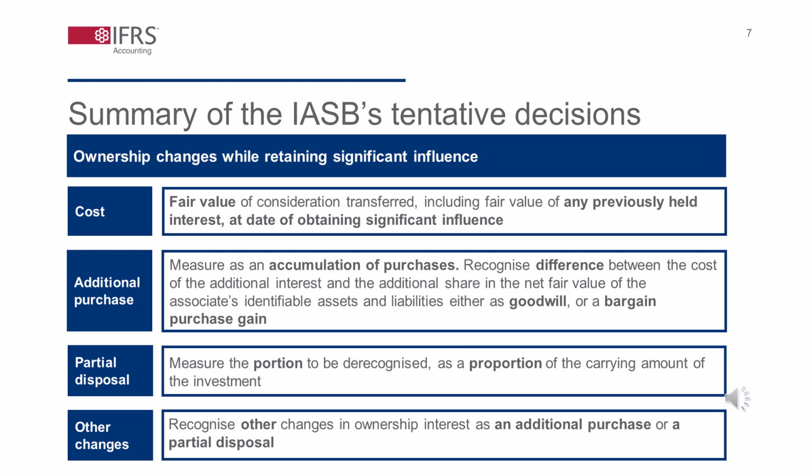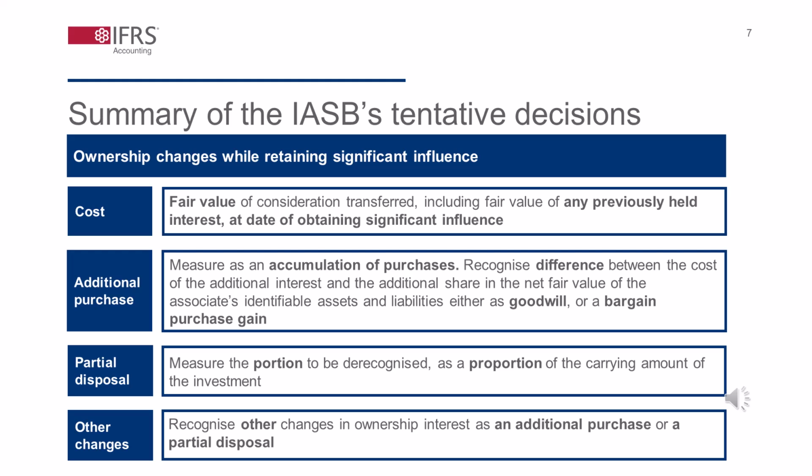First, an investor would measure the cost of an investment on obtaining significant influence at the fair value of the consideration transferred, including the fair value of any previously held interest in the associate. Second, an investor purchasing an additional interest while retaining significant influence would recognize any difference between the cost of the additional interest and its additional share in the net fair value of the associate's identifiable assets and liabilities, either as goodwill or as a gain from a bargain purchase.